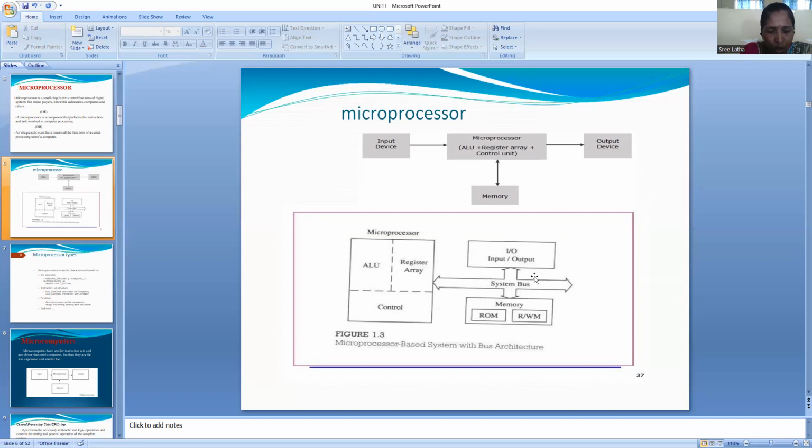A microprocessor is a programmable multi-purpose register-based electronic device that reads binary instructions from a storage device called memory. It accepts binary data as input, processes the data according to those instructions, and provides the result as output. A microprocessor contains millions of tiny components like transistors, resistors, and diodes that work together. Let me discuss each one separately.